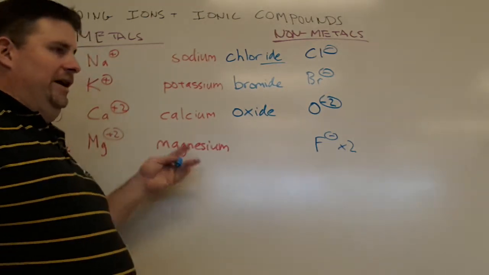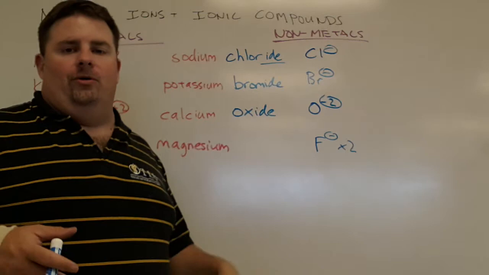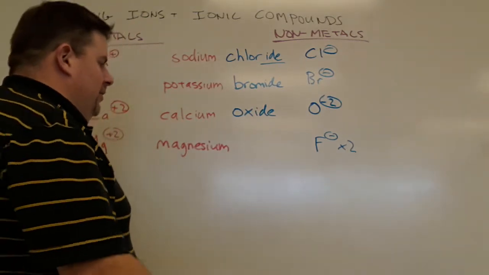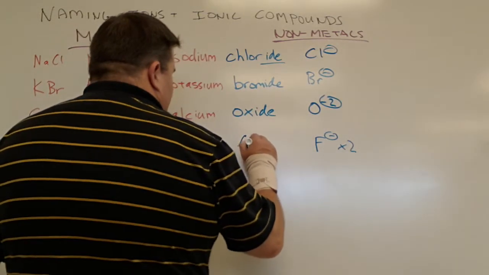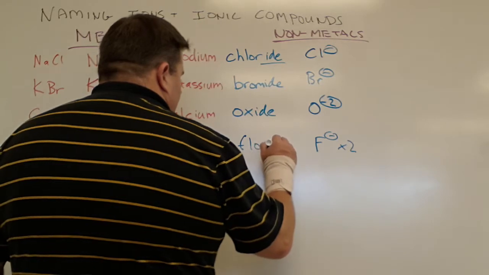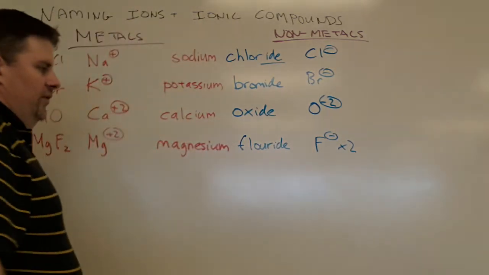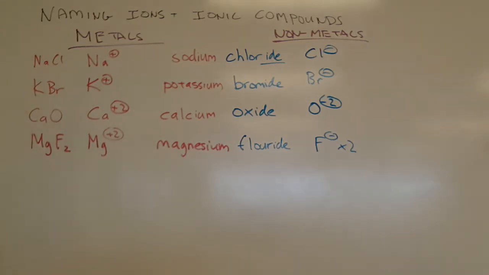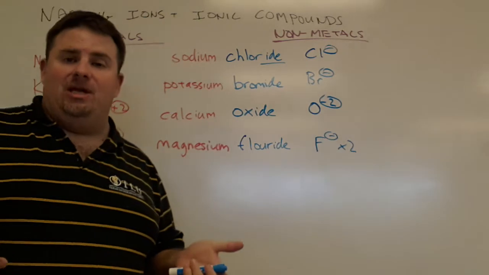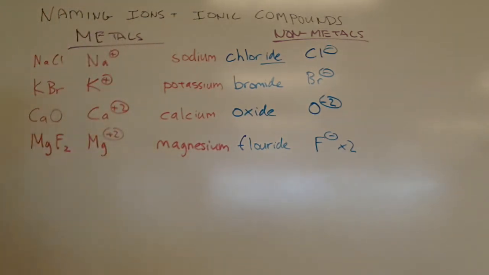So I don't put di or bi or duo or 2 on here. This is fluoride. Magnesium fluoride. Notice that sodium fluoride and magnesium fluoride have two different amounts of fluorine, but we call them the same thing.